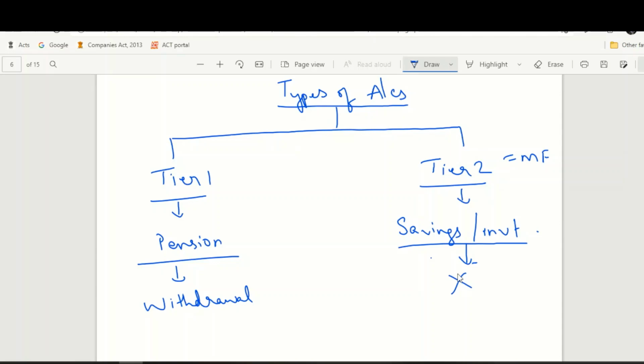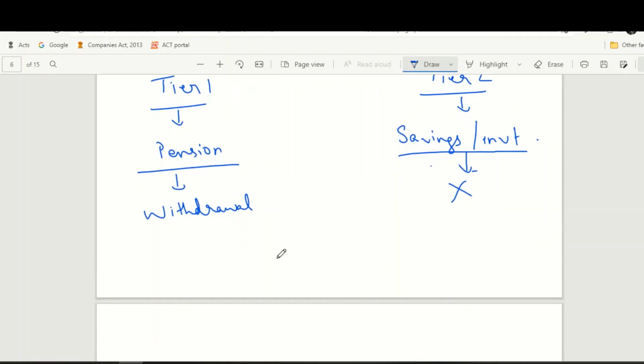We'll be discussing the withdrawal restrictions in a while. Apart from the withdrawal restrictions, one more difference is that the tax benefits for any NPS contribution are available only for the Tier 1 account and not for the Tier 2 account.